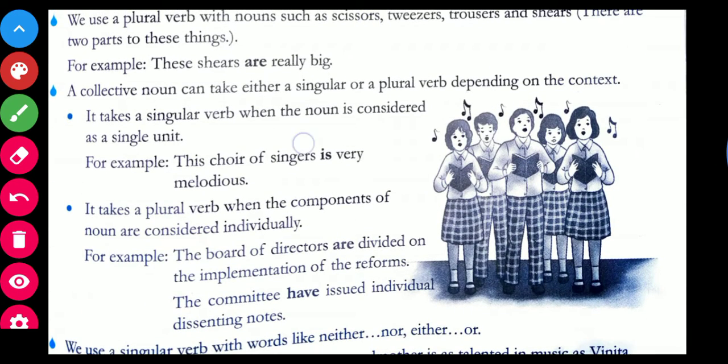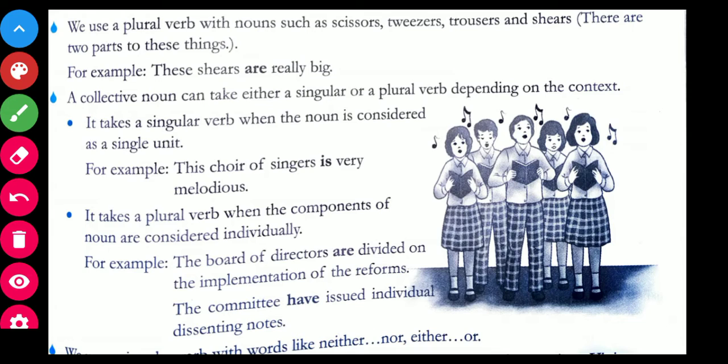We use a plural verb with nouns such as scissors, tweezers, trousers and shears. There are two parts of these things. Scissors always stays in the plural. You don't say "give me a scissor"; you'll always say give me the pair of scissors.